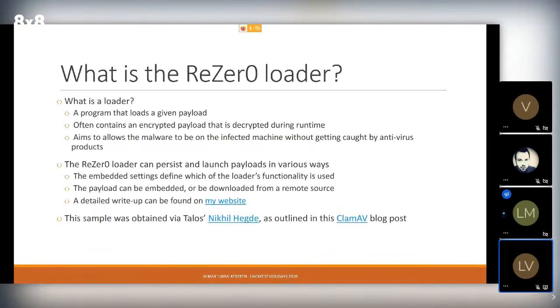So this sample was obtained via a malware analyst at Talos named Nikhil Hegde, and he provided an outline in a ClamAV blog post of a sample. And this was one of the stages. So his blog ends where this one starts, basically. So it's a continuation of sorts. You can also check that out if you're interested.